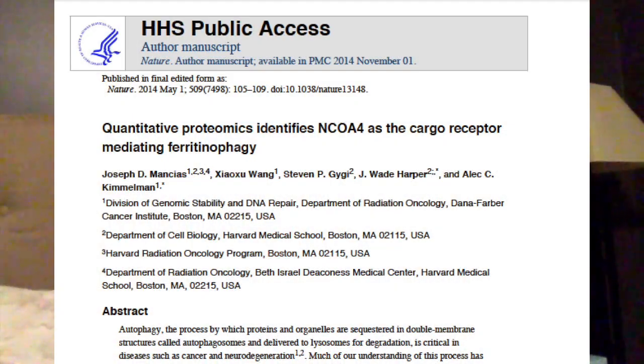In a recent study by Mancias et al., it was found that NCOA4, or nuclear receptor coactivator 4, could potentially have a role in the degradation of ferritin. And what that means is essentially this NCOA4 gene takes the ferritin to an autophagosome, which breaks down the ferritin and releases the iron into the system so it can be used in other places. And in that study, the NCOA4 gene was completely disrupted in the mouse models, so multiple organs had iron overload. But no study thus far has looked at the localized effects in the liver.